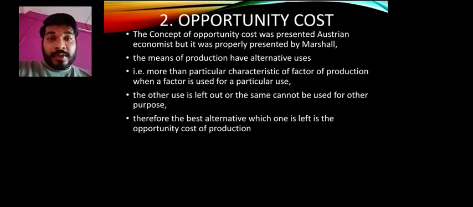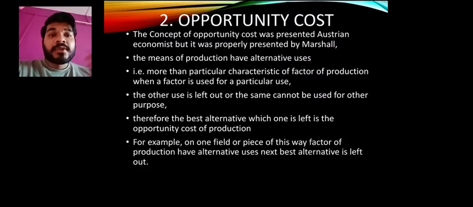मतलब जो आपने छोड़ दिया, जैसा I told you, you have chosen to make cheese. So पनीर हमने छोड़ दिया, तो पनीर जो छोड़ा है उसको बोलेंगे opportunity cost because that has been left out. Same way, suppose you have chosen paneer, you're making paneer out of milk, and you have left cheese. So ultimately the more money which you can earn from cheese has been left out. For paneer, the cheese which is left out is called what? Opportunity cost. So this is how it is.